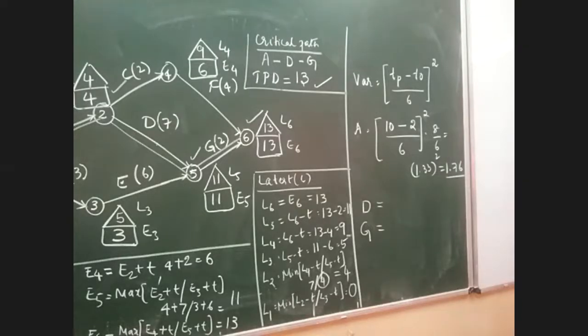So D is 2.77, and G is 1. So A we have got 1.76, D we have got 2.77, and G equals to 1. These answers have been got by substituting that formula.